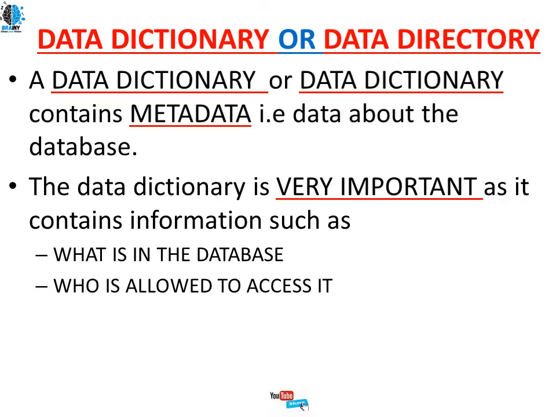All the tables cannot be accessed by all the employees. Specific department employees will access specific tables. For example, the sales department will be allowed to access only sales related data, and the production department only production related data. So who is allowed to access it is stored in our data directory.